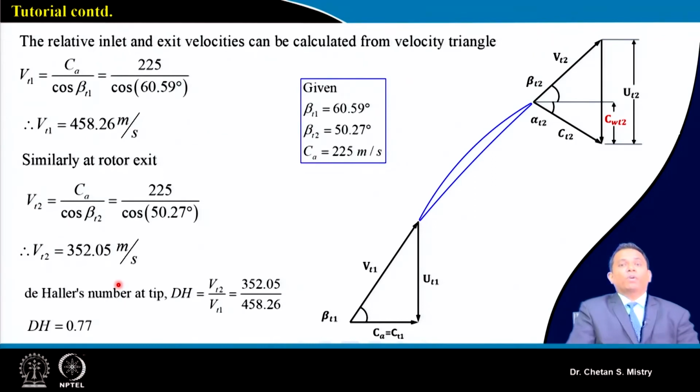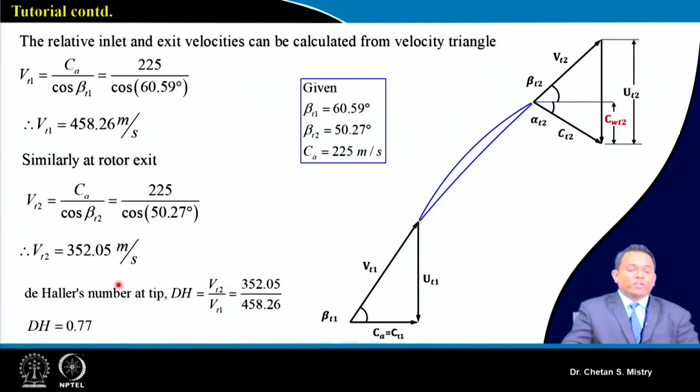Now based on all the calculations we have done for our blade angle, relative inflow angle, and relative outlet angle, we can calculate our relative velocity at the entry and our relative velocity at the exit, and based on that we can do our calculation for the de Haller factor.